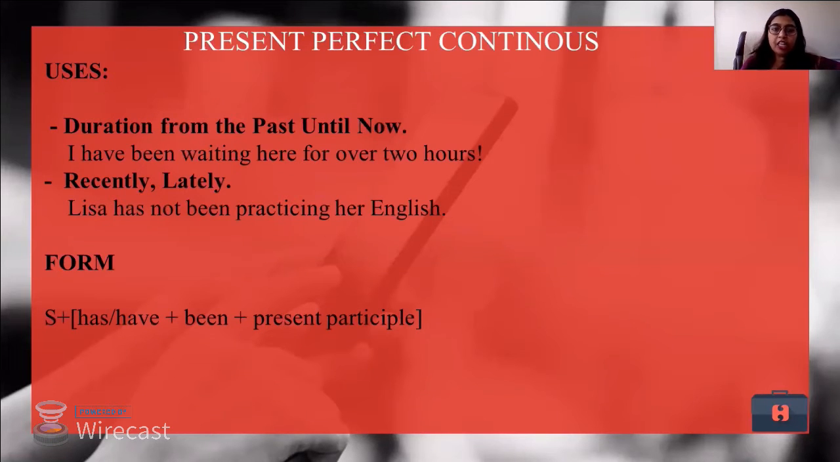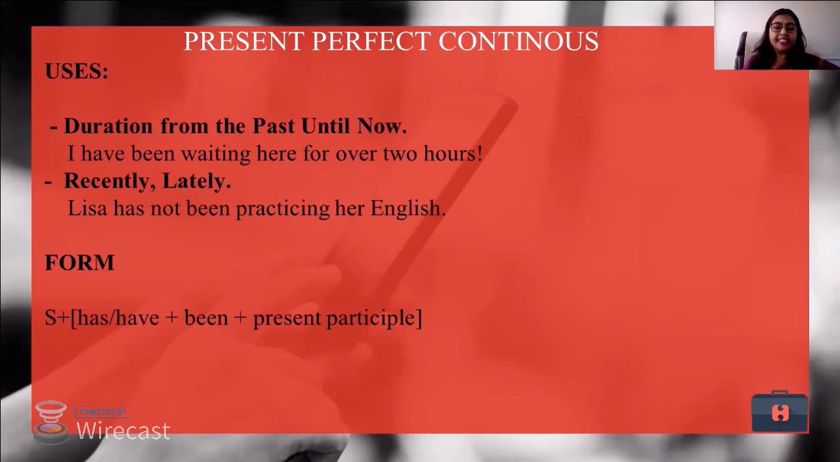Now present perfect continuous tense. When I talk about present perfect continuous tense, I generally talk about durations from the past till now. What does this mean? I have been waiting here for over 2 hours. So my waiting process has not stopped yet.